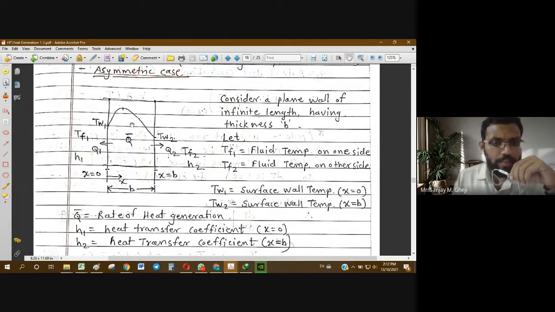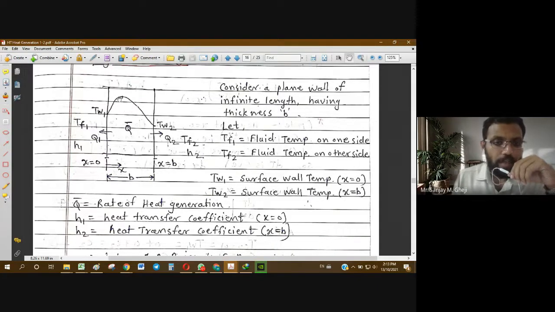Okay, in the simpler case, in the very first standard case, we had taken the same condition on both sides, so there was a symmetry maintained. Because of that symmetry, we could easily predict that the maximum temperature will be at the center plane or at the midpoint. Okay, but that is not the case here because of different temperatures. Okay, so we do not know exactly where the maximum temperature will appear.